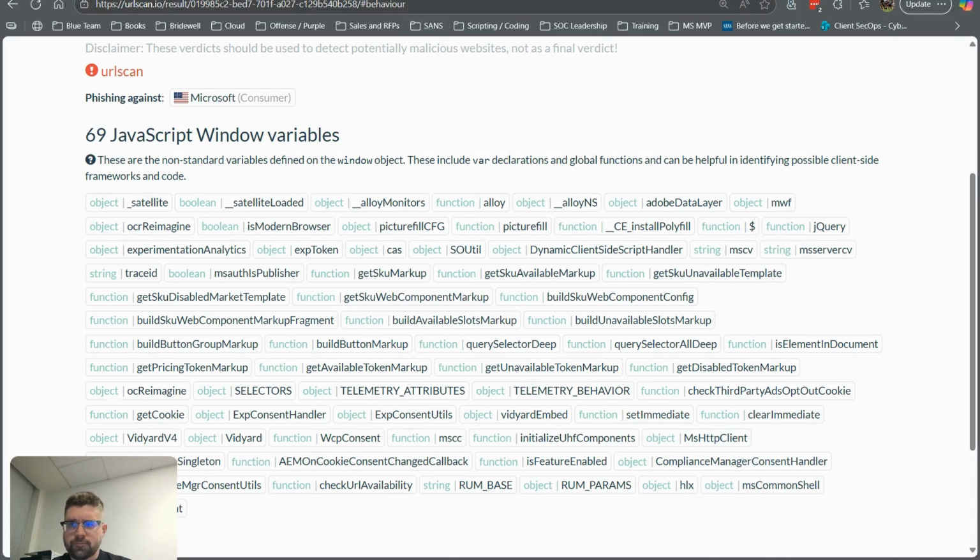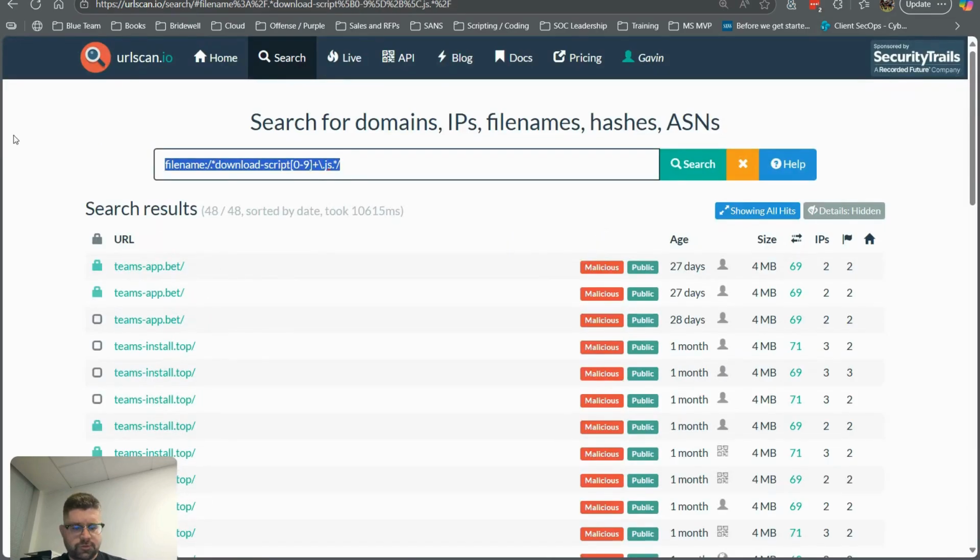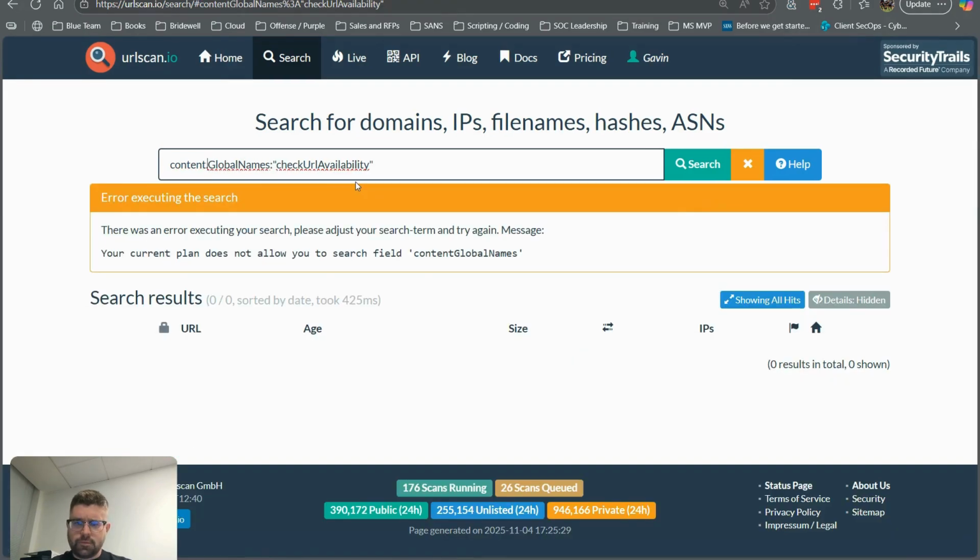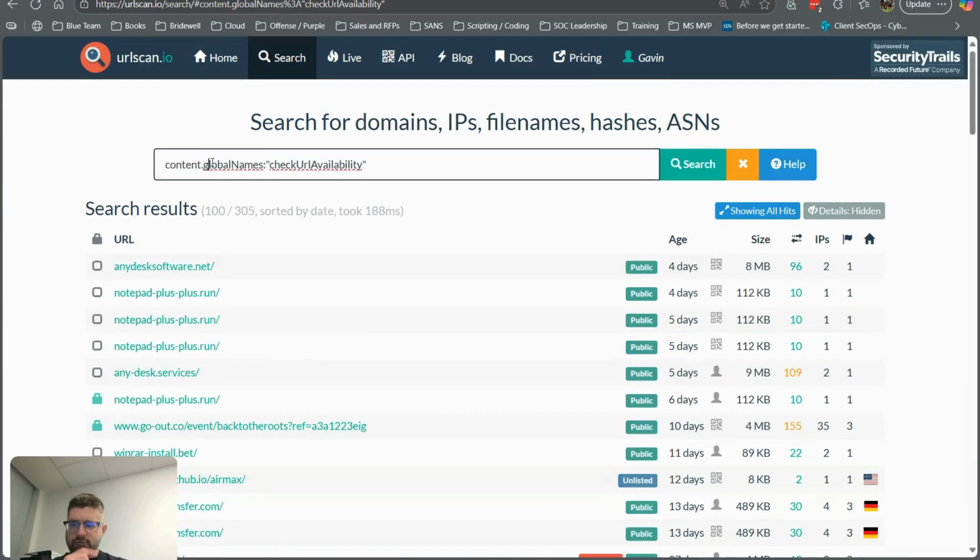So if we open up another tab and try and search for that, the query, I believe, is content global names. Just be case sensitive again. So yeah, there we go.